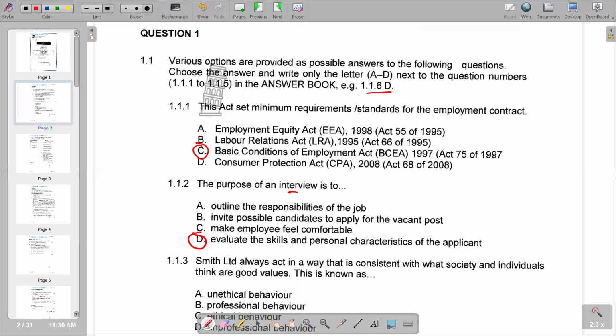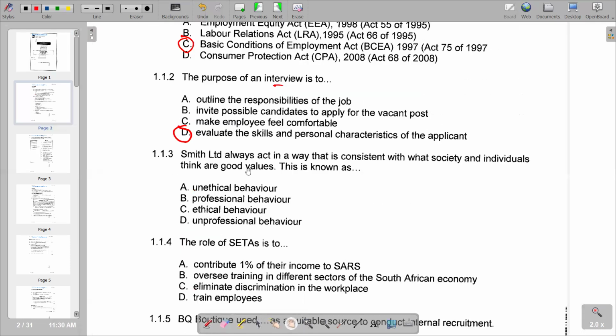Then 1.1.3 reads: Smith Limited always act in a way that is consistent with what society and individuals think are good values. This is known as. There are key words that can lead us to the answer.